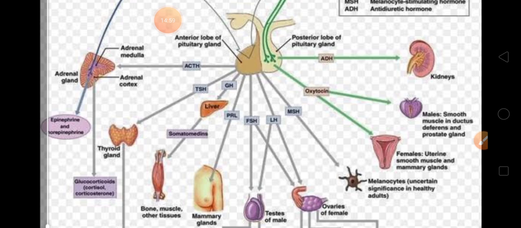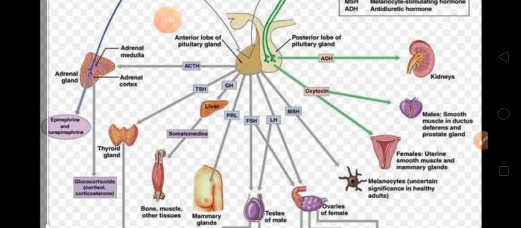That means I have explained to you that if you are having a situation where the dog is coming near you or the snake is coming near you, so what you will do, either you will run from that situation or you will face that situation. So this mechanism is controlled by the adrenal gland, that is epinephrine and norepinephrine. Now move to the next, anterior pituitary.